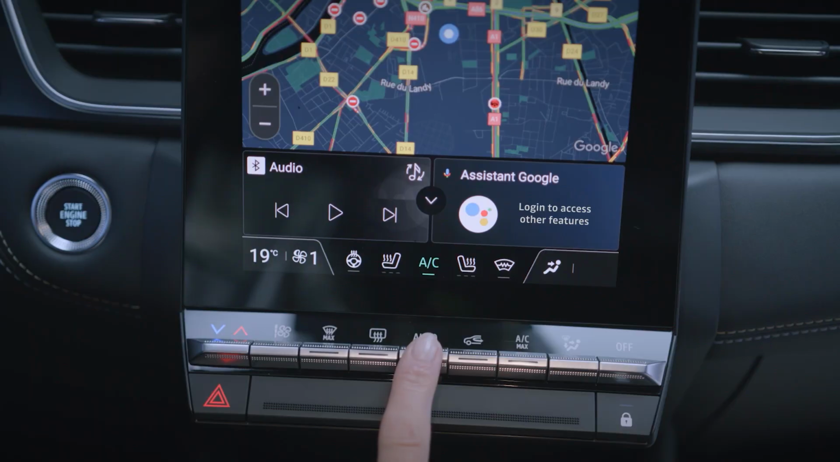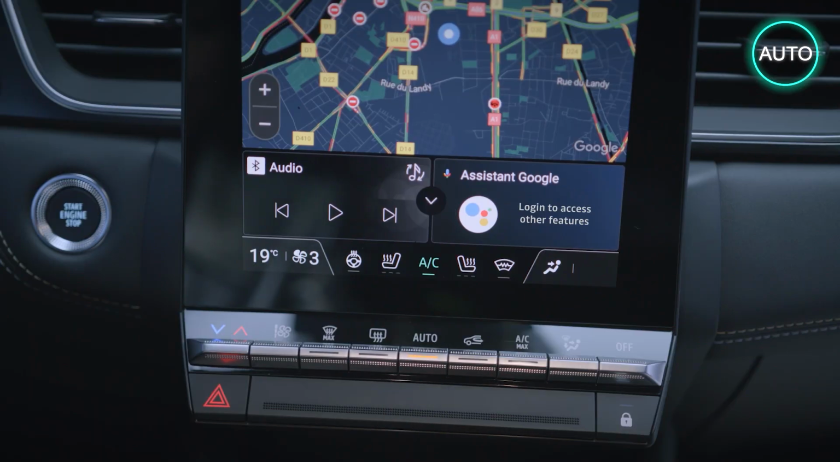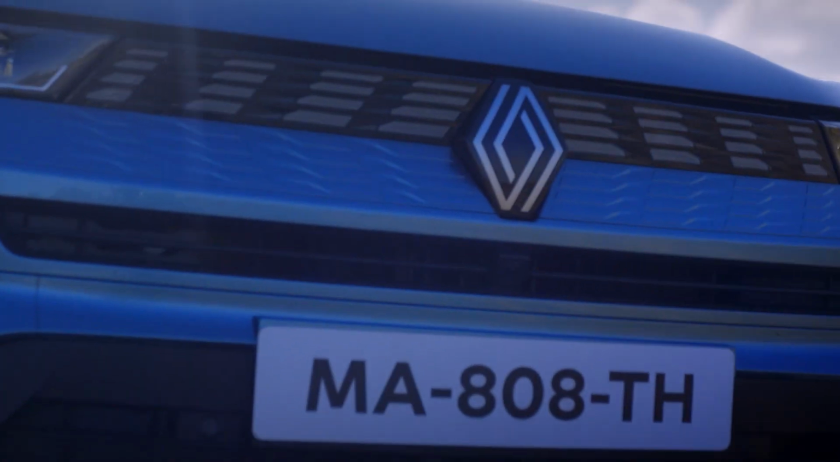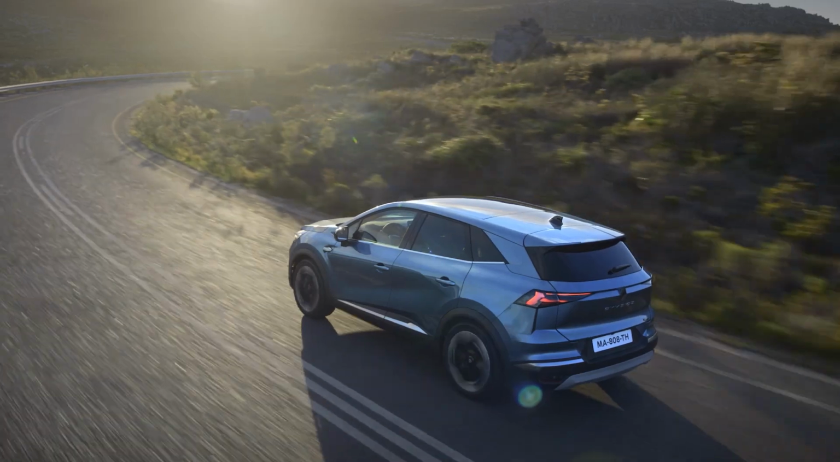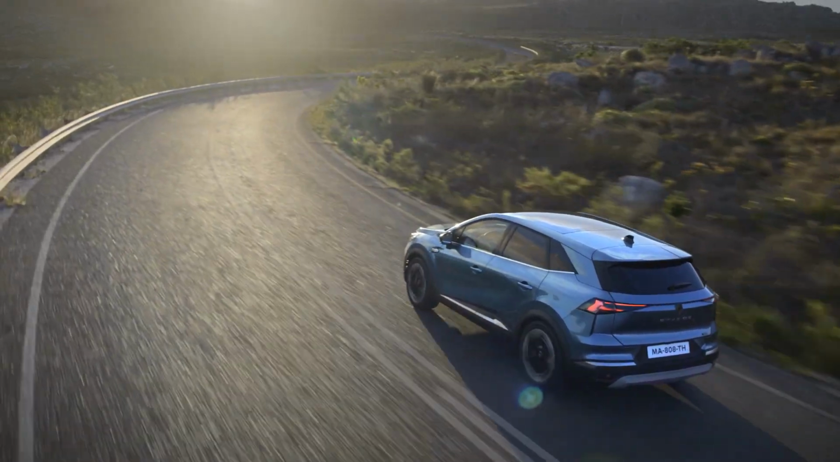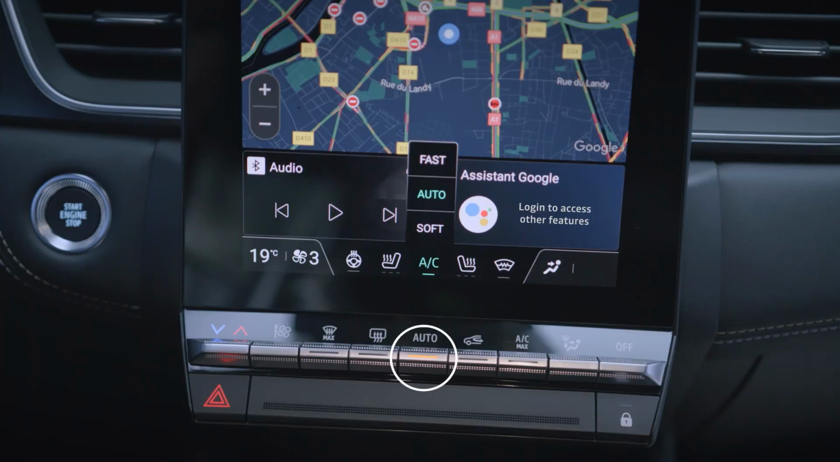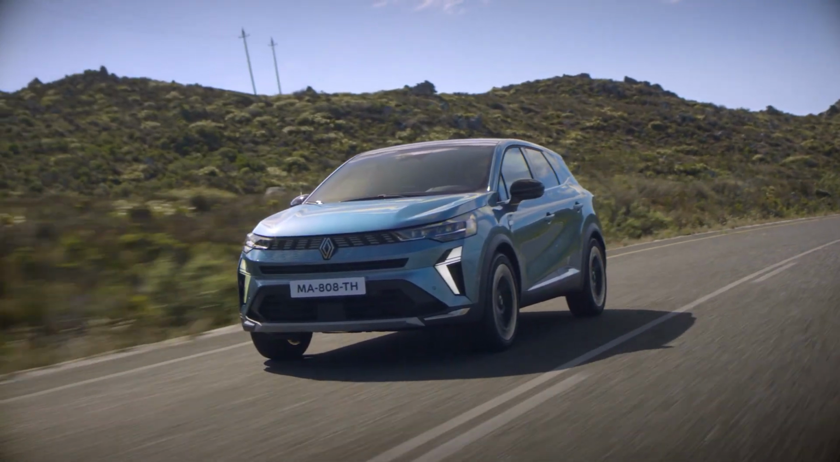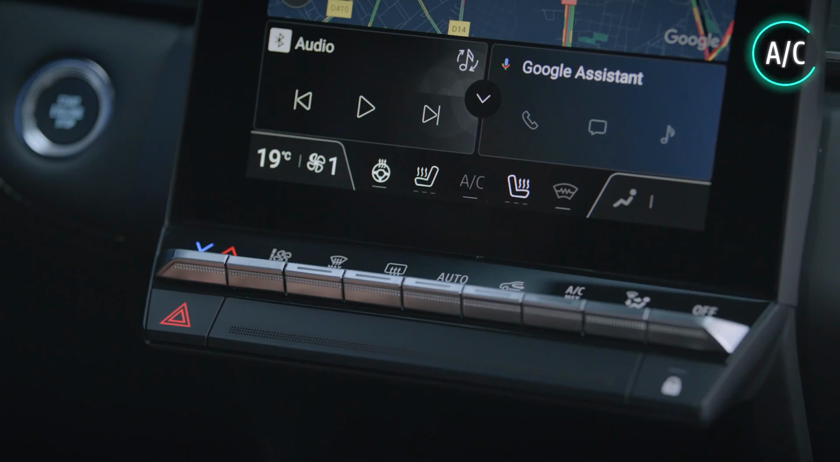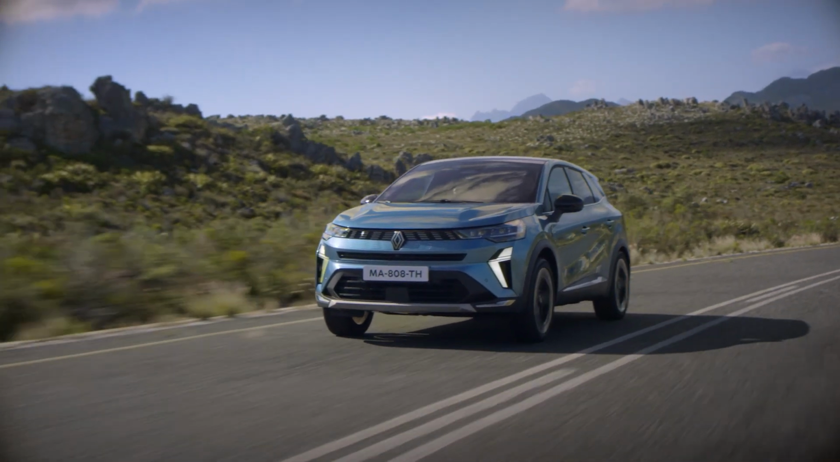Press this button to turn the auto program on. The system is now optimized to suit the exterior conditions and reach the chosen comfort level. The system switches the air conditioning on and off for you when it's in automatic mode. Press this button to switch the air conditioning on or off yourself.